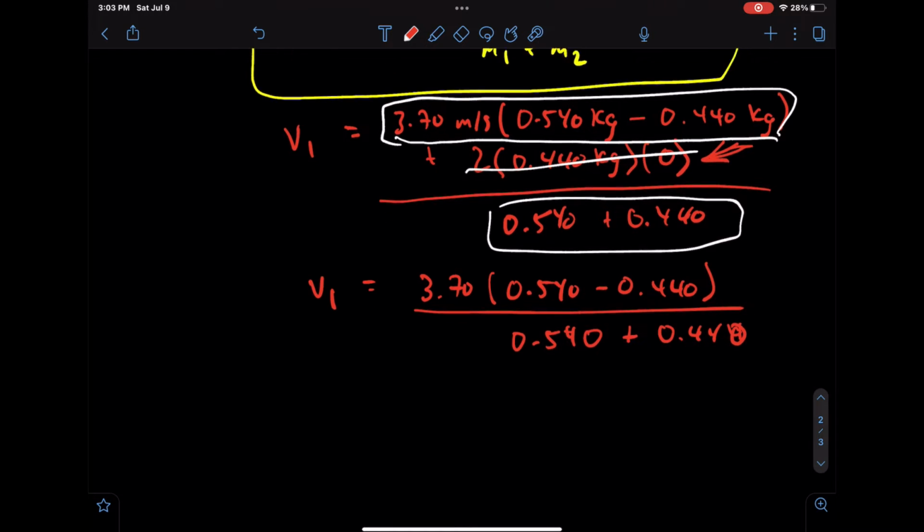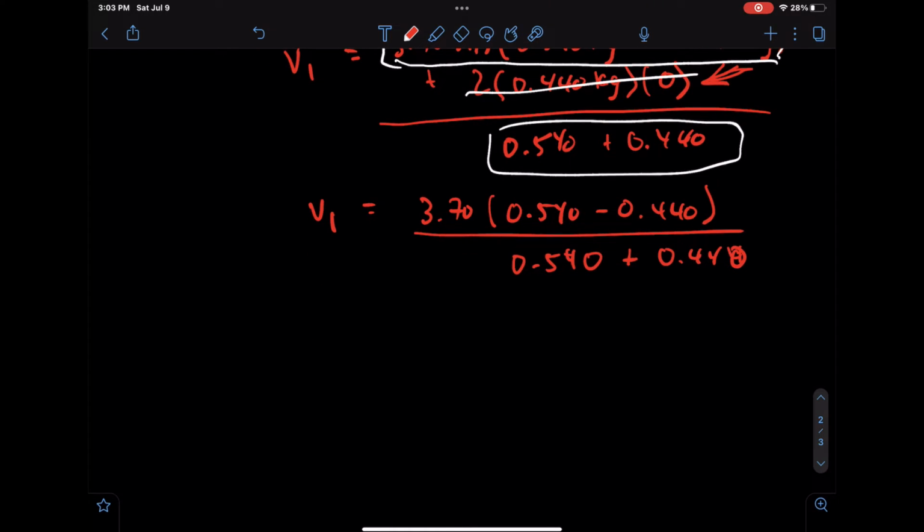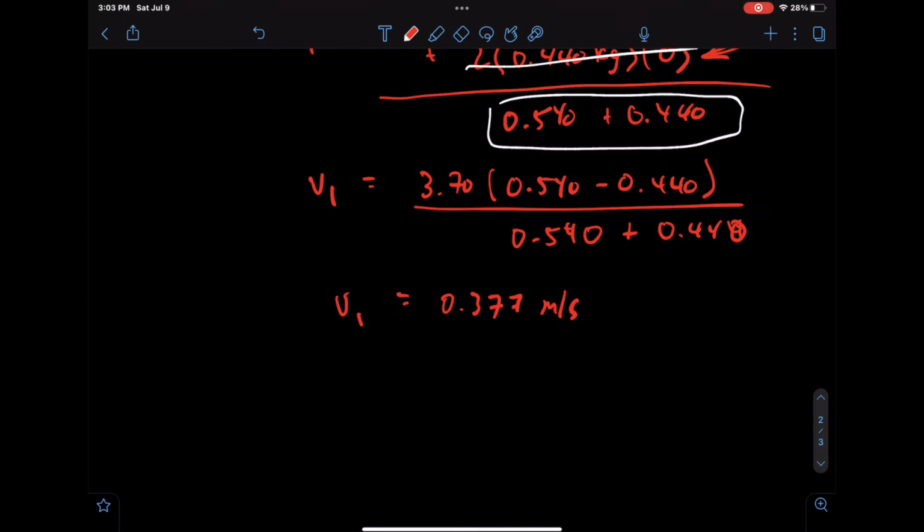After computing that through your calculator, you'll find that the velocity after the collision for the first ball will equal 0.377 meters per second. And since this is a positive value, we'll know that it's in the east direction.